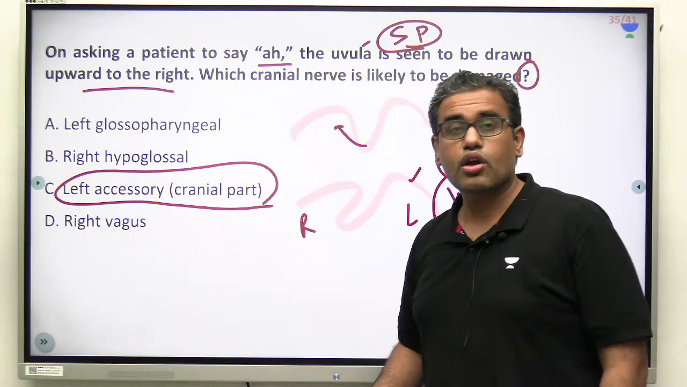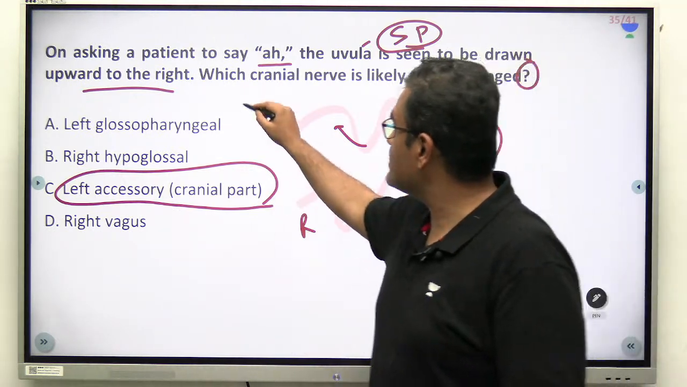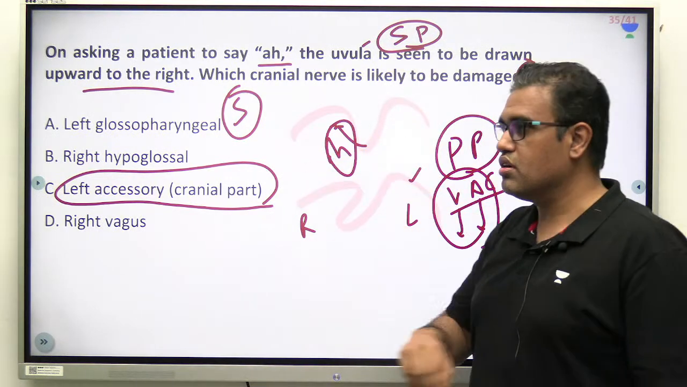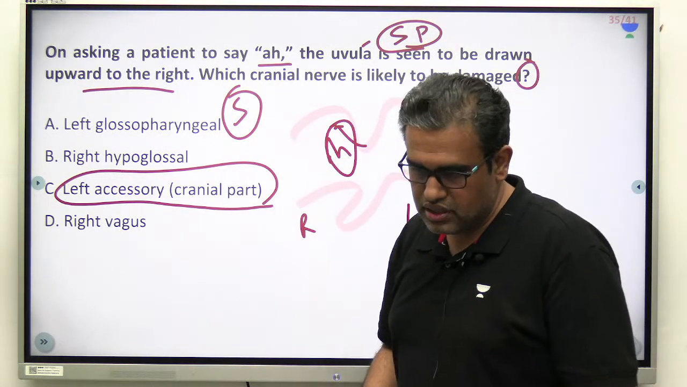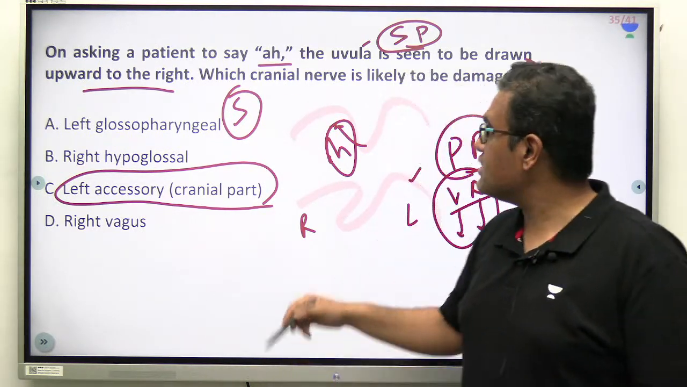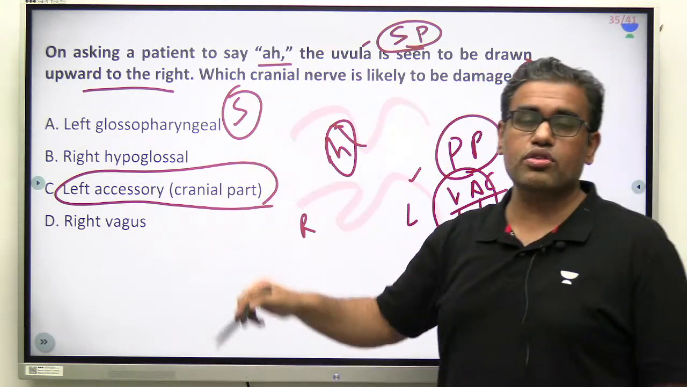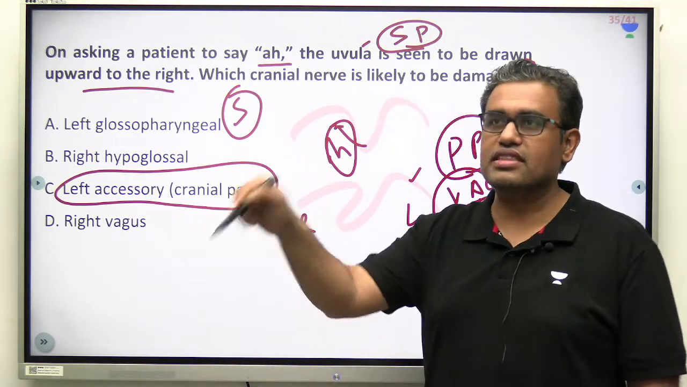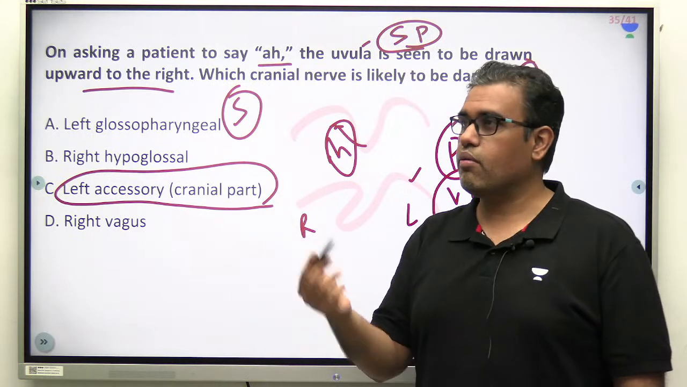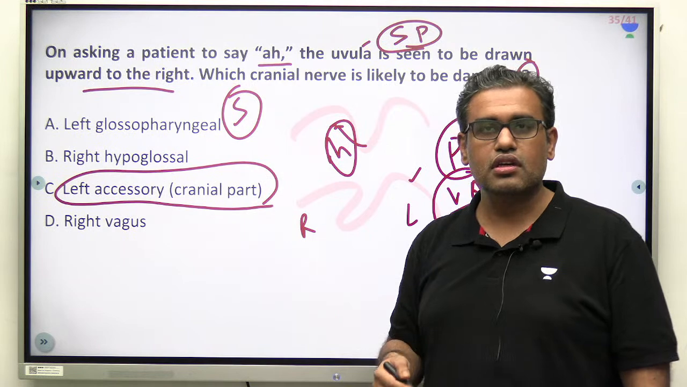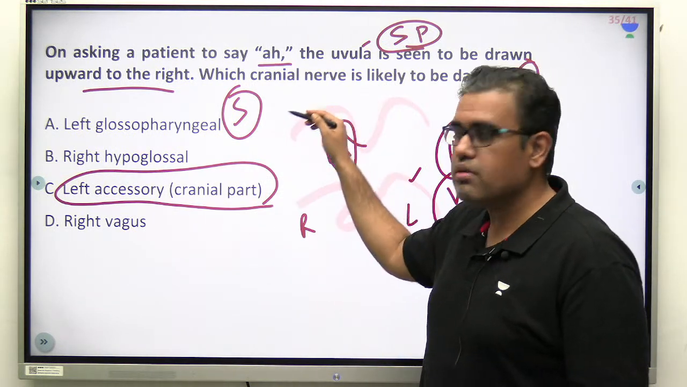Why not A, sir? Glossopharyngeal, we have discussed a lot of times. It is sensory. Here it is a movement, it is a motor part which is getting lost. There is nothing about sensory loss. They are saying uvula is drawn upward to the right. It is a motor thing in the uvula. They are not saying that the patient is not able to sense anything, the gag reflex is lost, or the patient is aspirating food and fluid items. So it is not a sensory problem, it is a motor problem.